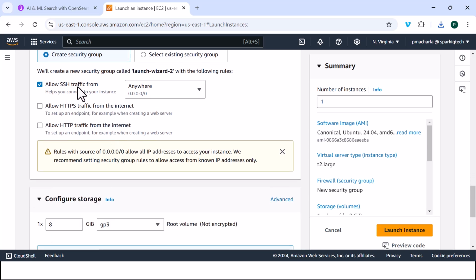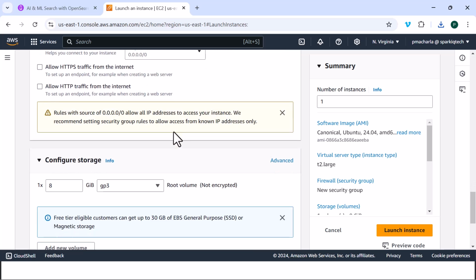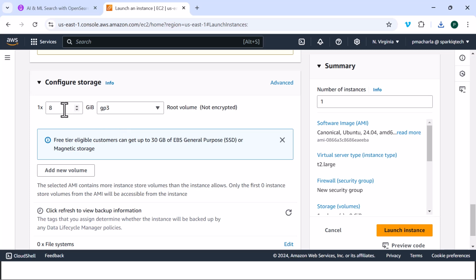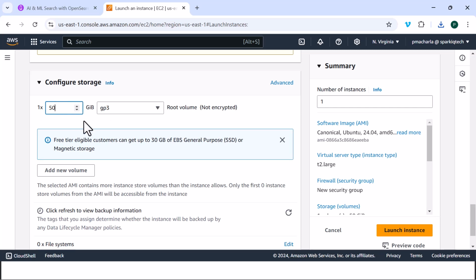Allow SSH traffic because we will be using our SSH connection from our Visual Studio Code to access this machine. For now, leave the rest as is. And for the storage, let's give about 50 gigabytes, and you will understand that in a while once we access the machine.